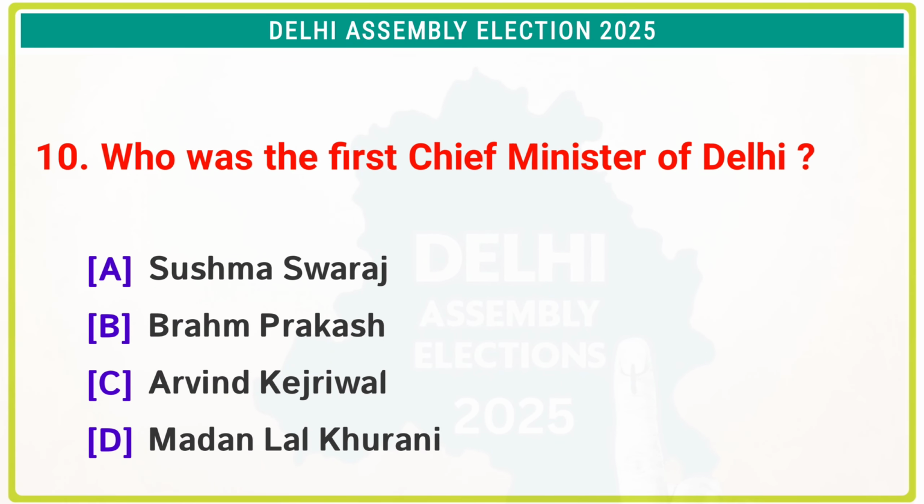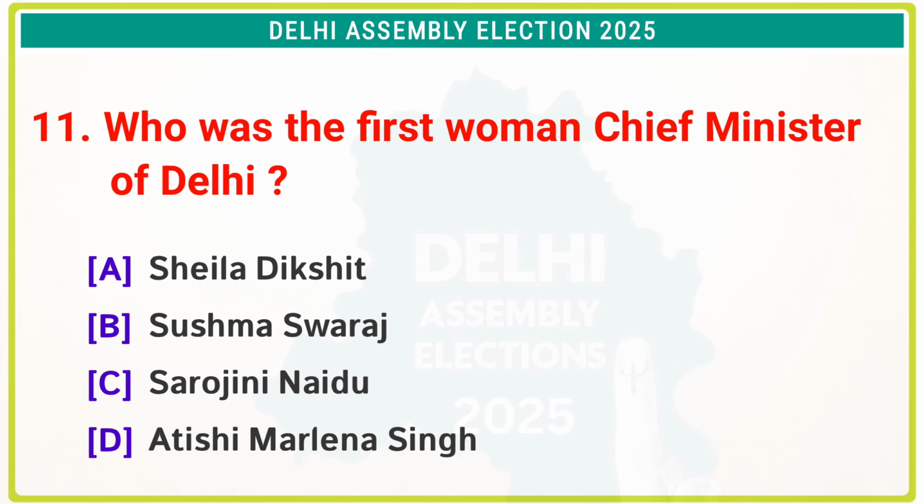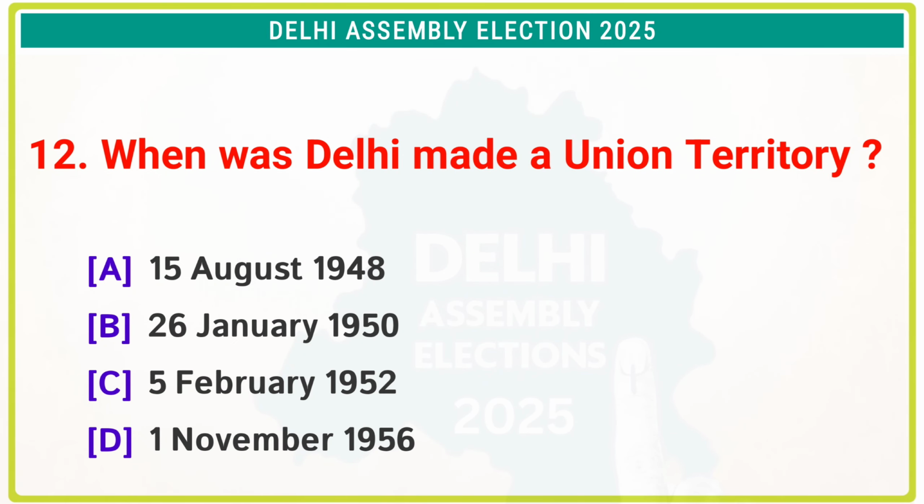Who was the first Chief Minister of Delhi? The correct answer is option B, Brahm Prakash. Who was the first woman Chief Minister of Delhi? The correct answer is option B, Sushma Swaraj. When was Delhi made a union territory? The correct answer is option D, 1st November 1956.